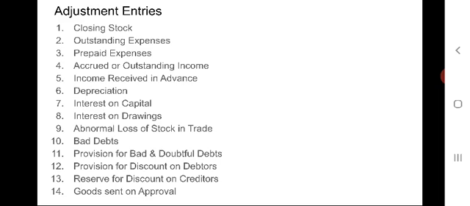If outstanding income already appears in the trial balance, then no entry needs to be passed. It will be shown as an asset in the balance sheet and not in the income statement.